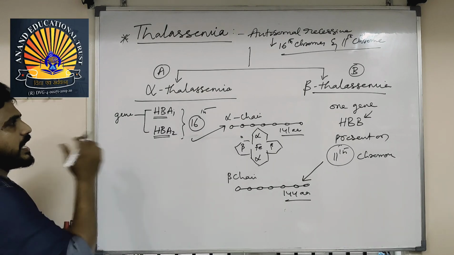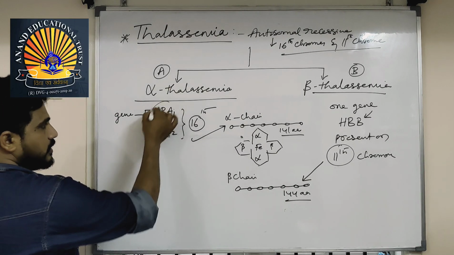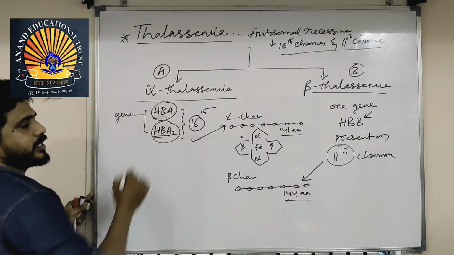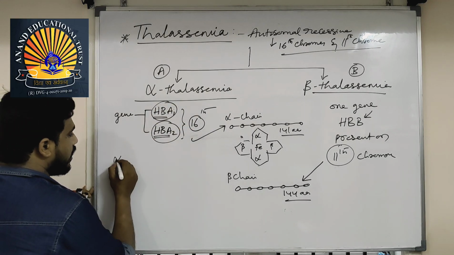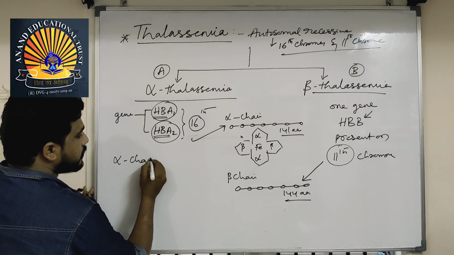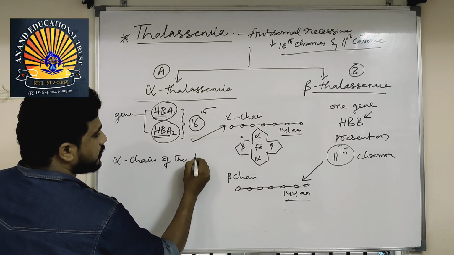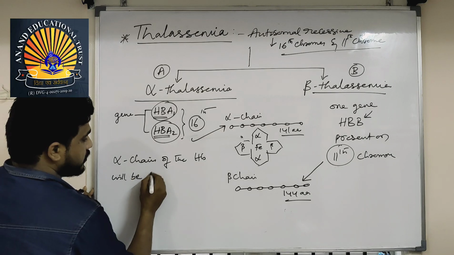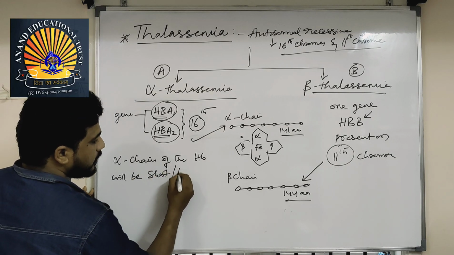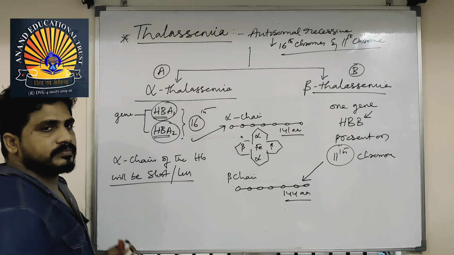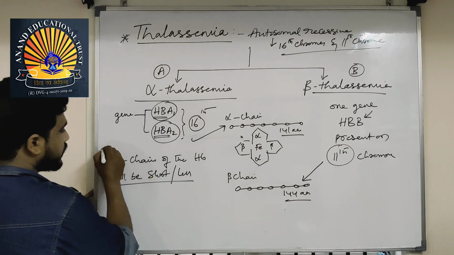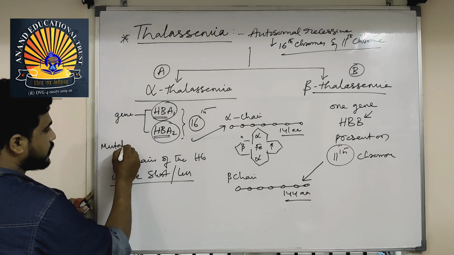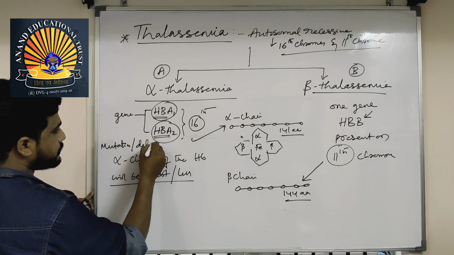If any mutation happens in the HbA1 gene or HbA2 gene, then the alpha chain of hemoglobin will be short or less because of some mutation or deletion.